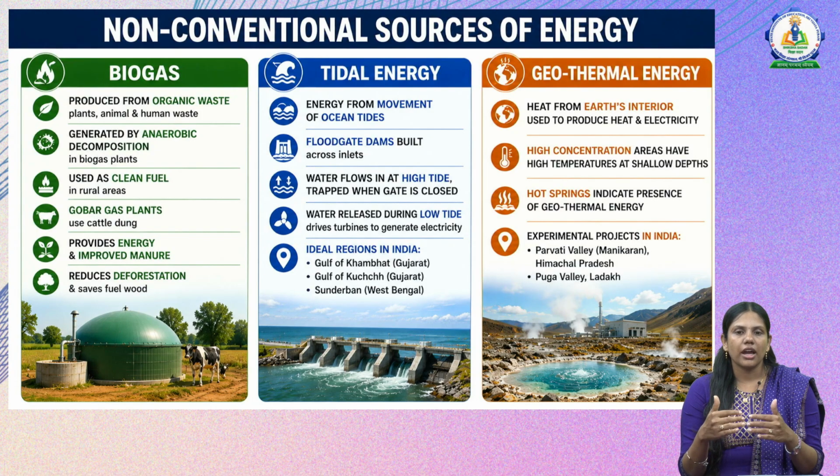And the ideal regions in India are the Gulf of Khambat, that is Gujarat, the Gulf of Kutch, that is Gujarat, and Sundarban, that is West Bengal. Then the next and the last one in non-conventional sources of energy is geothermal energy, that is using the earth's interior heat to produce heat and electricity. Wherever there are high temperatures at a shallow depth, there you can plan geothermal energy power plants.